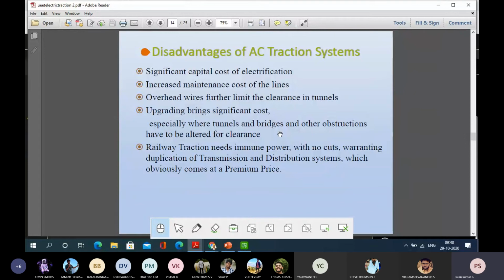And upgrading things: earlier I told one example, where they switched over from DC traction system to AC traction system. That is one kind of upgrading, and going from one traction system to another brings significant cost. Also, railway traction needs uninterrupted power with no cuts, so the complete system has to be always live. We cannot make any power cut. We cannot say no to that particular load. It is like an essential service.